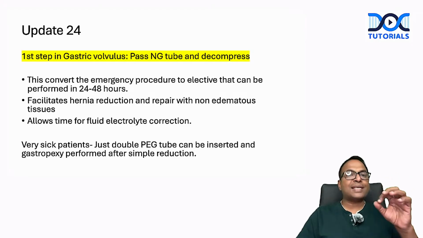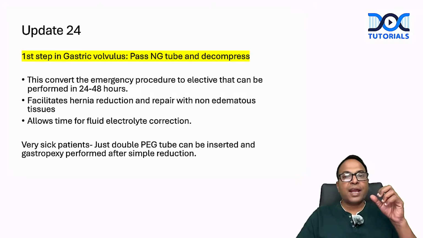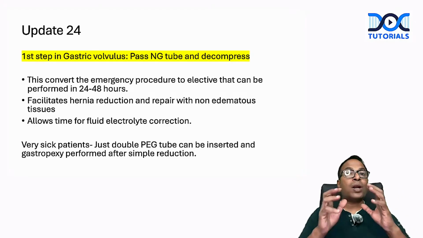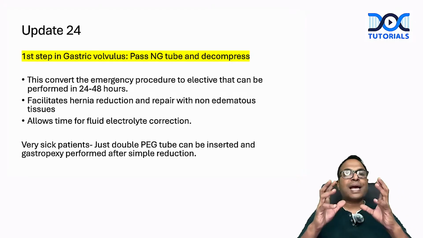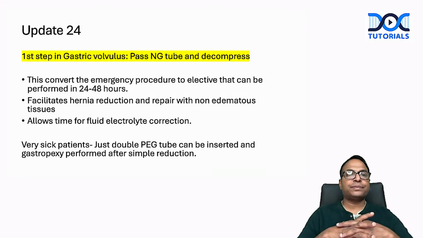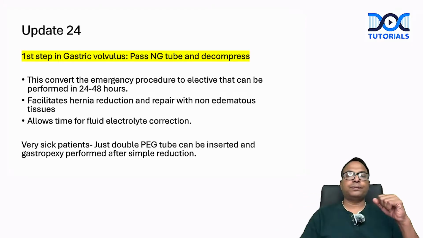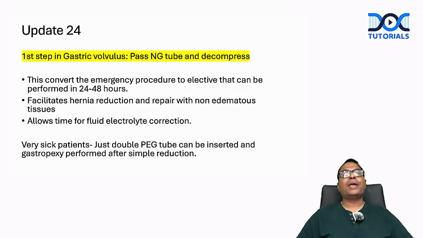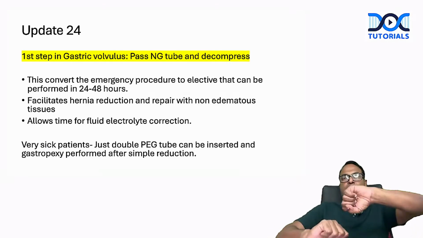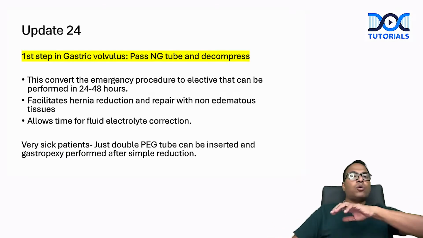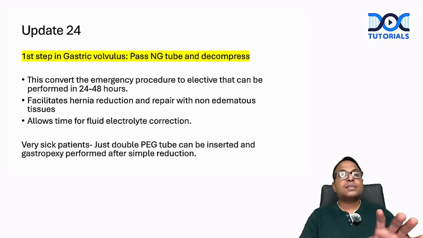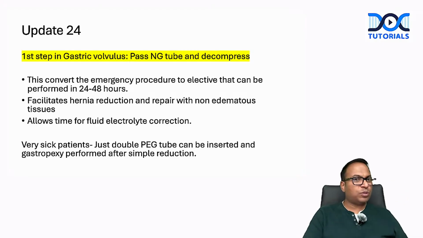This passing of nasogastric tube facilitates hernia reduction and repair with non-edematous tissues and allows time for fluid electrolyte correction. With very sick patients, they also updated that you can put a double PEG tube. Double percutaneous endoscopic gastrostomy tubes can be put inside and you can pull and fix the stomach to the abdominal wall, so that it will not go for rotation. This is for severely sick patients. So this is gastric volvulus.